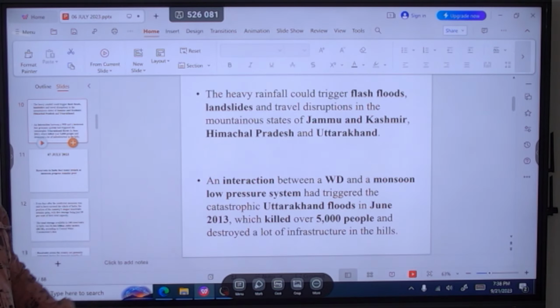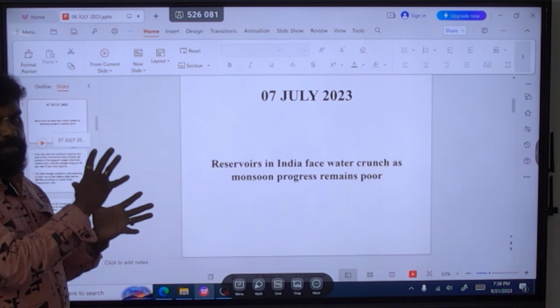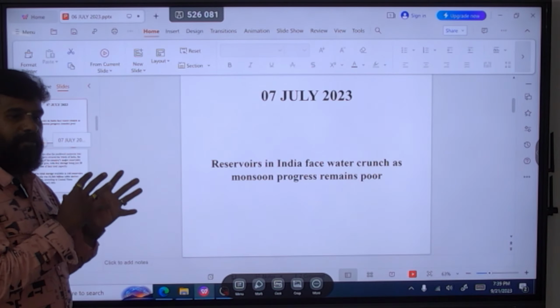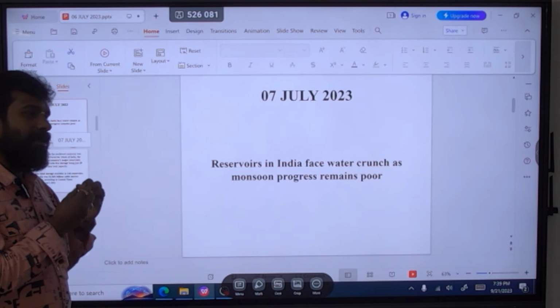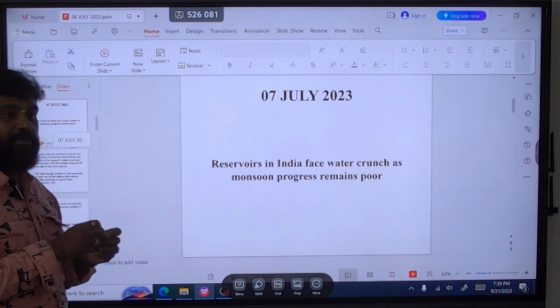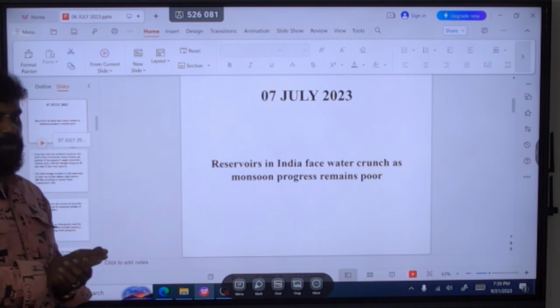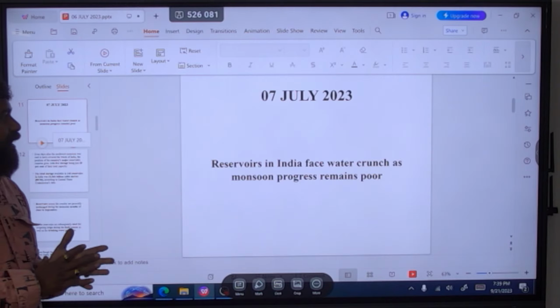So let's see this one. You see, the reservoirs in India face a water crunch as monsoon progress remains poor. Just now we read that in the northwest part of India there will be flash floods, cloudbursts and landslides because of extreme heavy rainfall, right?